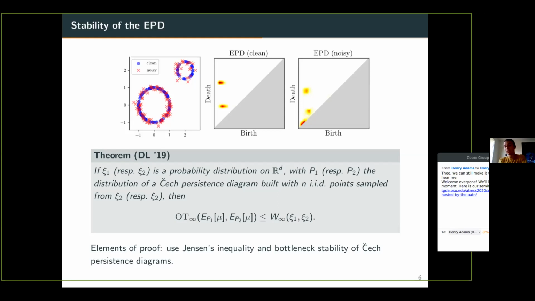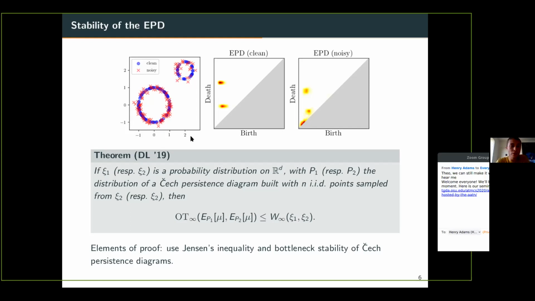So you can consider its law P_1. Now you can sample points with a different law Xi_2, and you will get a different law P_2 in the space of persistence diagrams. Of course, what you would like is that if the two distributions Xi_1 and Xi_2 are close in some sense, then the corresponding EPDs should be close also.